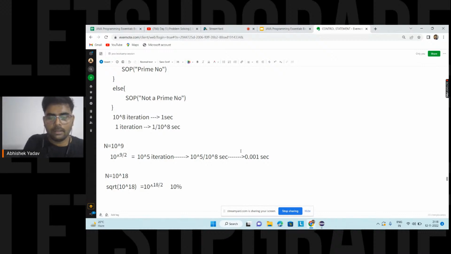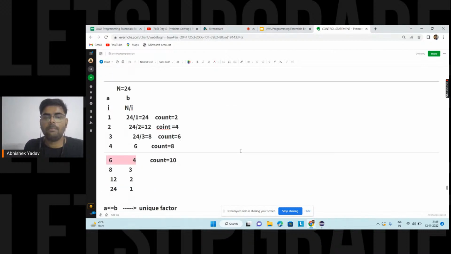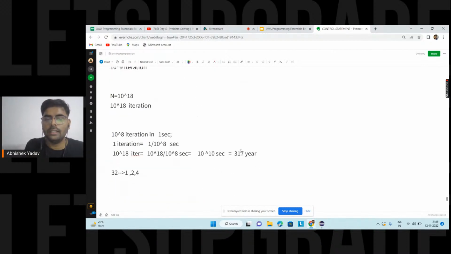This time my square root function is doing 10 to the power 9 iterations to check whether 10 to the power 18 is a prime number or not. So you are saying 10 to the power 9 divided by 10 to the power 8 seconds, which means my system will take 10 seconds. You can observe: previously, with the brute force solution, to check whether 10 to the power 18 is a prime number or not, my system was taking 317 years.